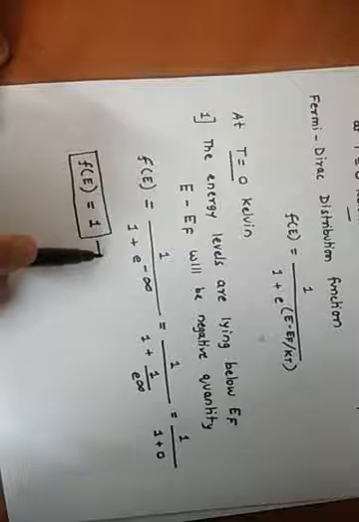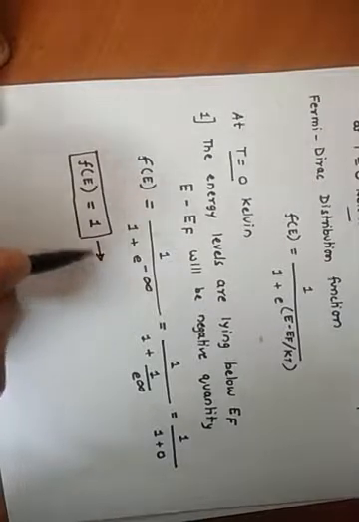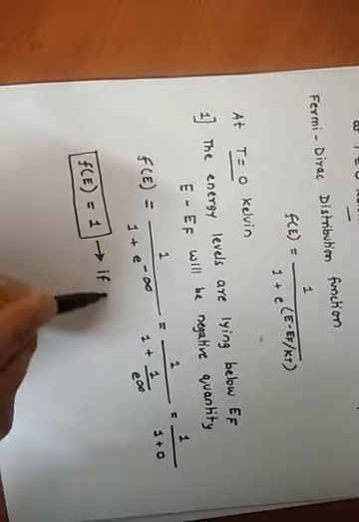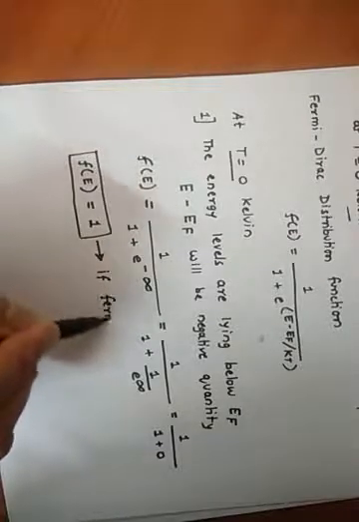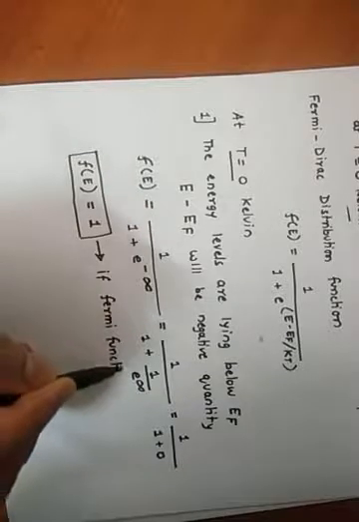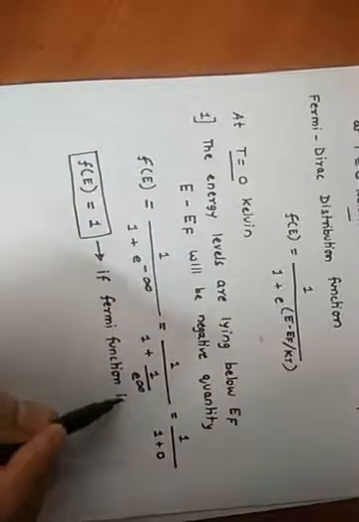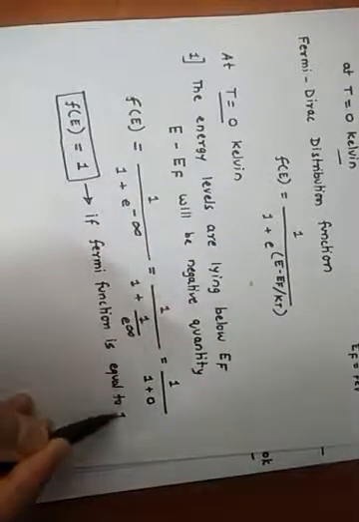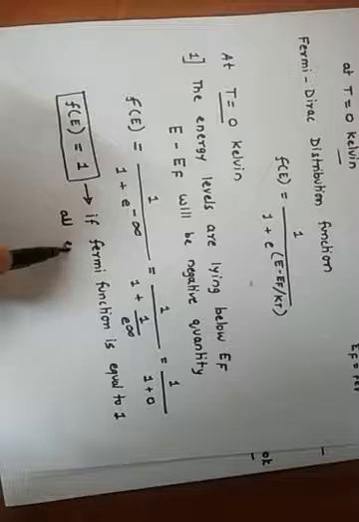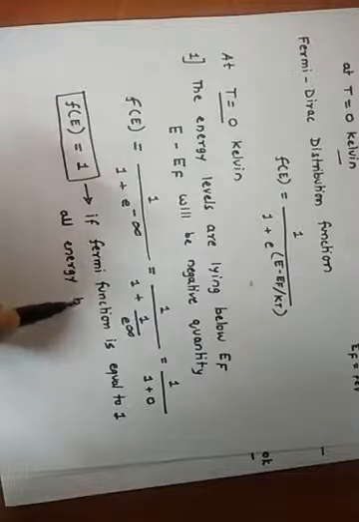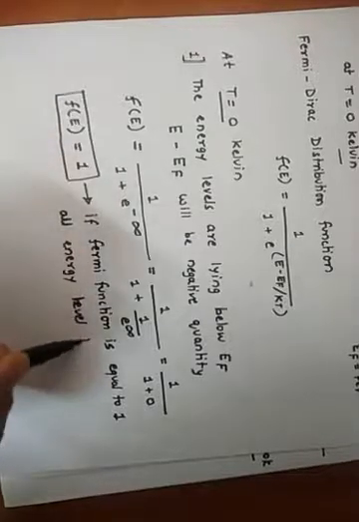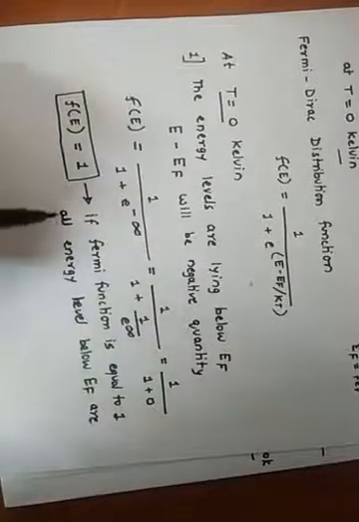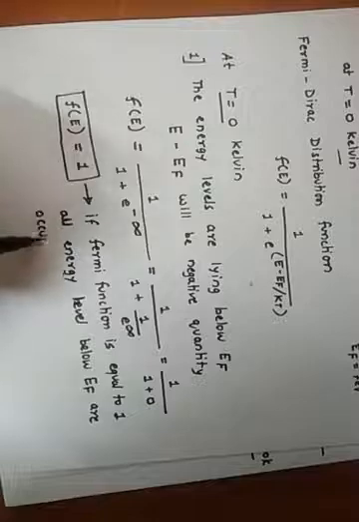So this means that we can infer from this, if the Fermi function is equal to 1, all energy levels below EF are occupied. All energy levels below EF are occupied.